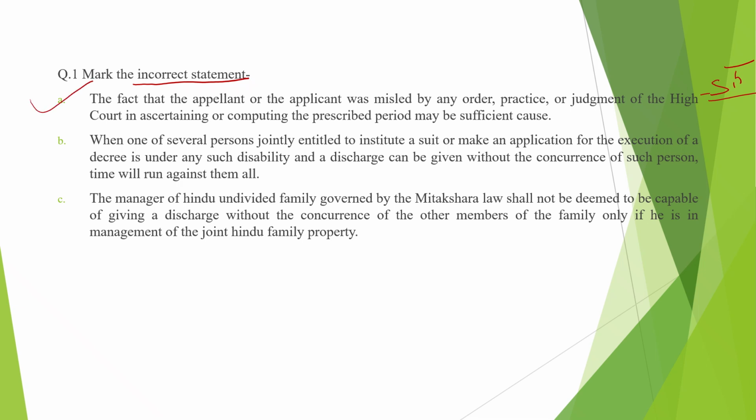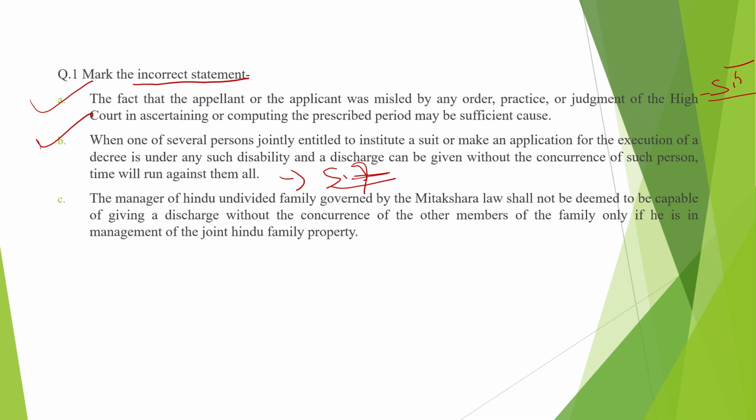Second statement, when one of several persons jointly entitled to institute a suit or make an application for the execution of a decree is under any such disability and discharge can be given without the concurrence of such person, time will run against them all. Again, this statement is from section number 7 and this is also correct.